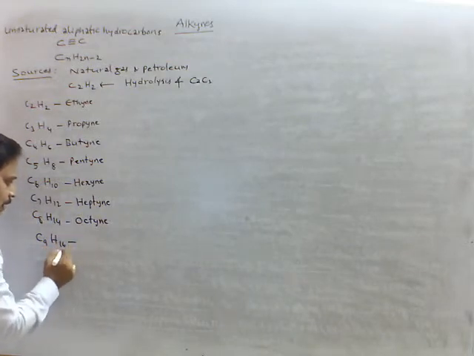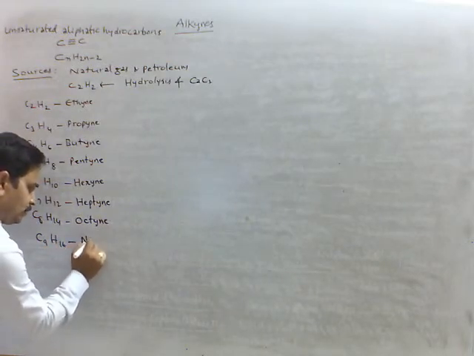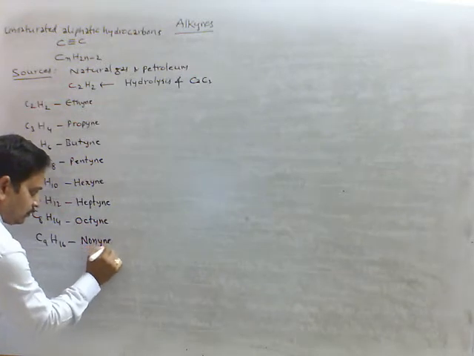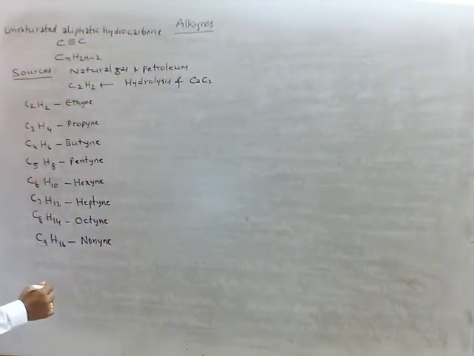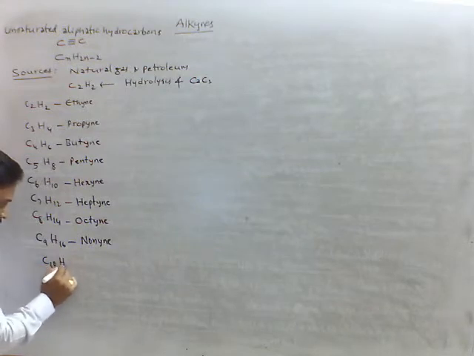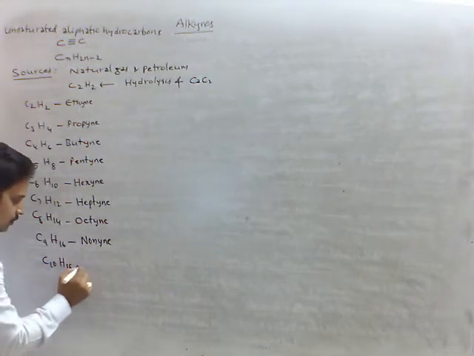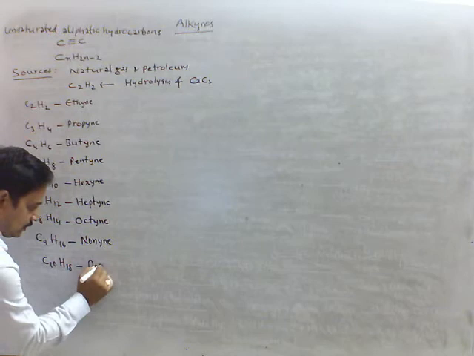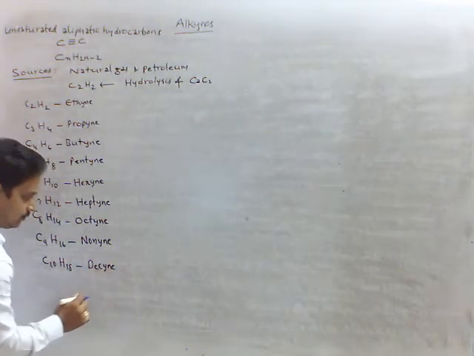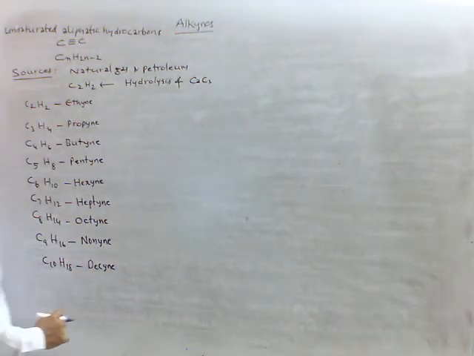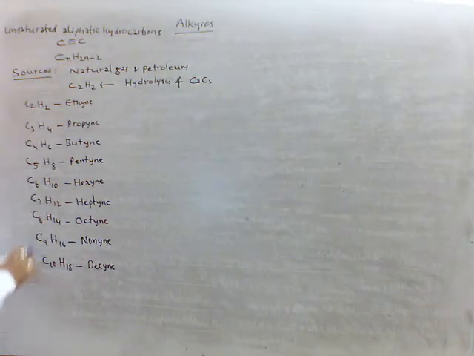C9H16, we call as nonyne. C10H18, this is decyne. So these are the up to 10 members of the alkynes.